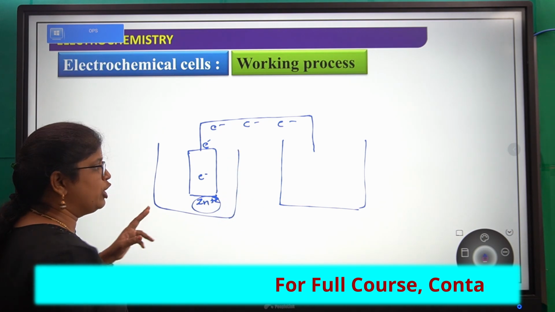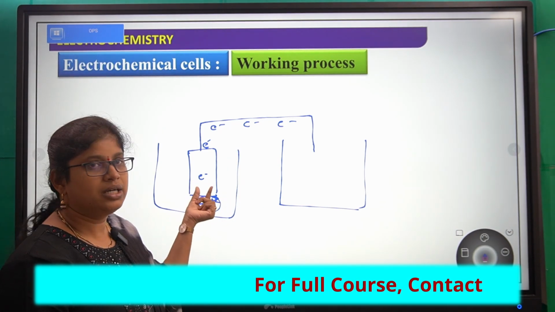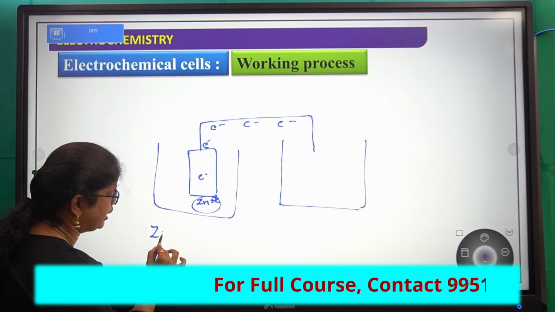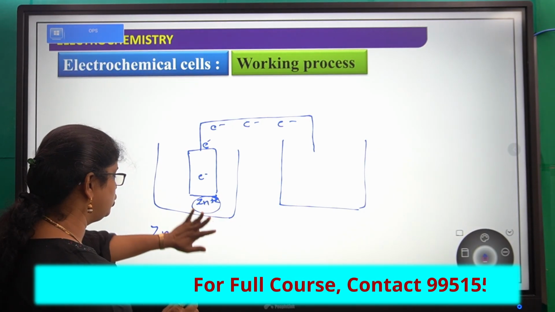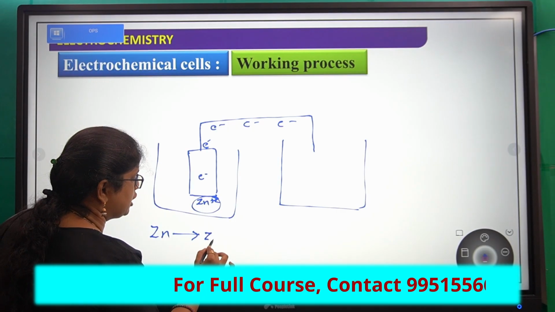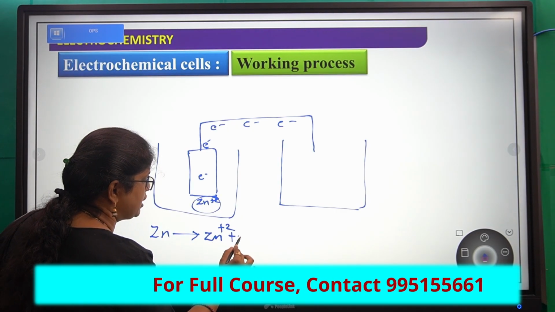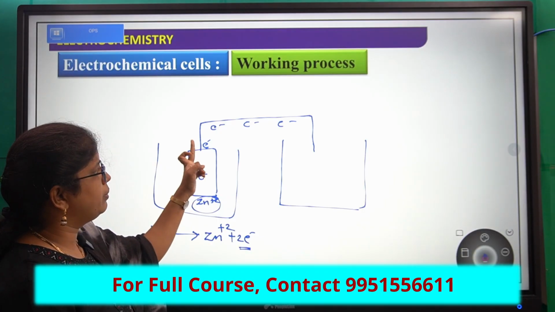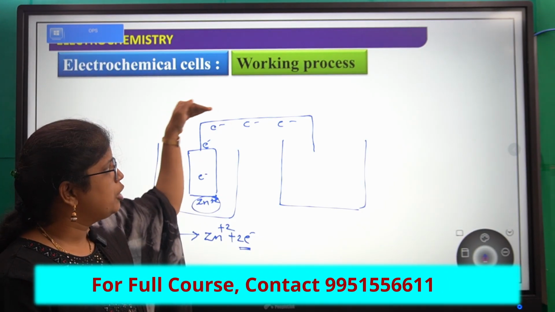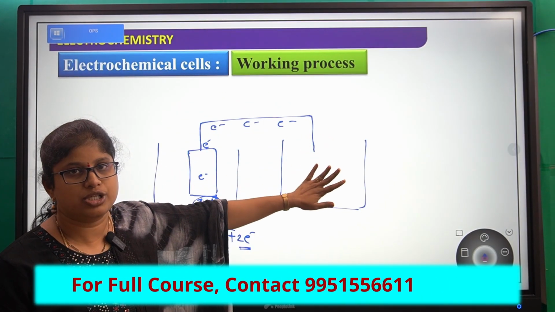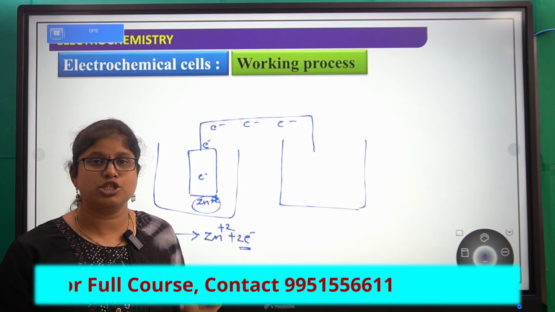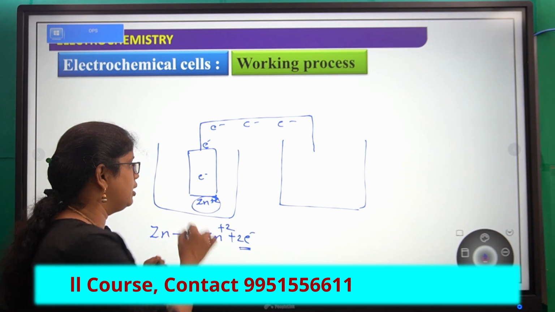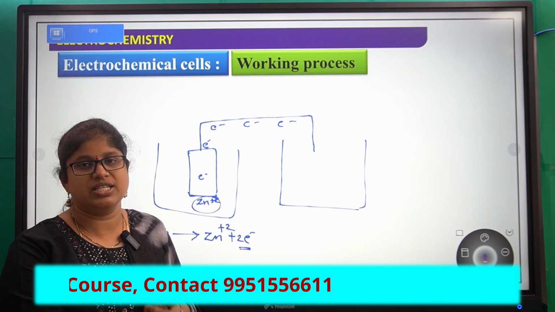So zinc, by losing 2 electrons, is converting into zinc plus 2, right? These 2 electrons, with the help of the electrical wire, pass into the other portion. Then what about the zinc plus 2? Zinc plus 2 cannot move away, it will stay on the surface of zinc.